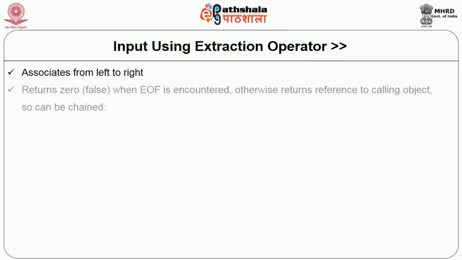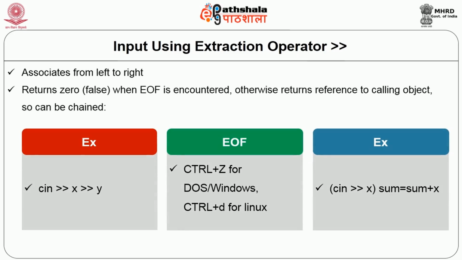Just like the output insertion operator, the extraction operator also associates from left to right. It also returns the reference to the stream and therefore it can be used in cascaded fashion. So we can say cin >> x >> y. Now whenever end of file is encountered, it does not return the reference to the calling object, but it returns false, 0.